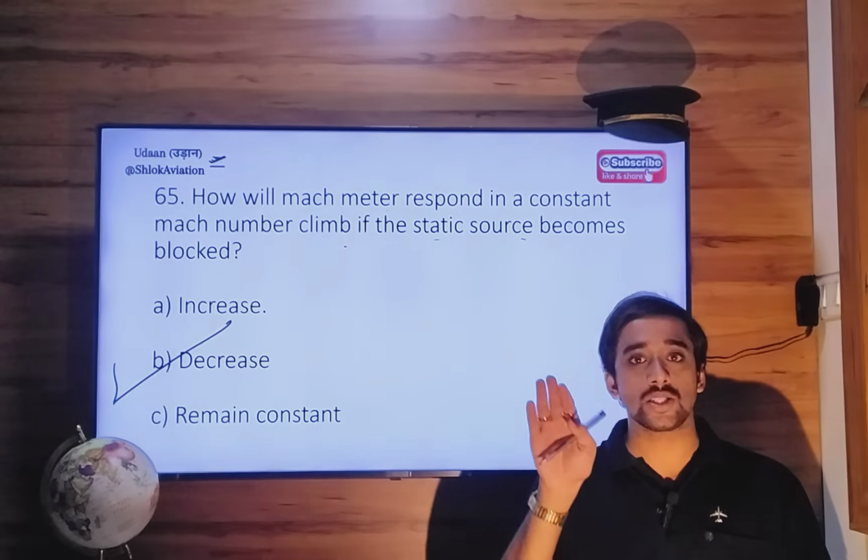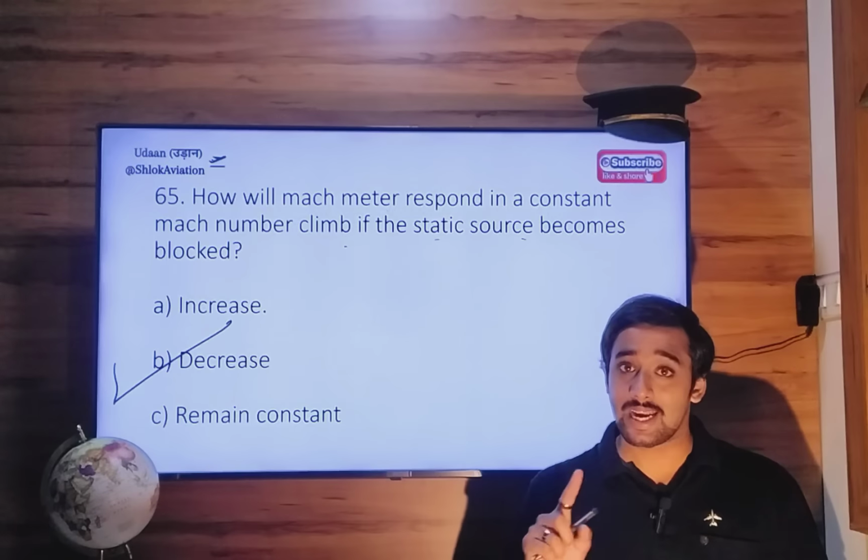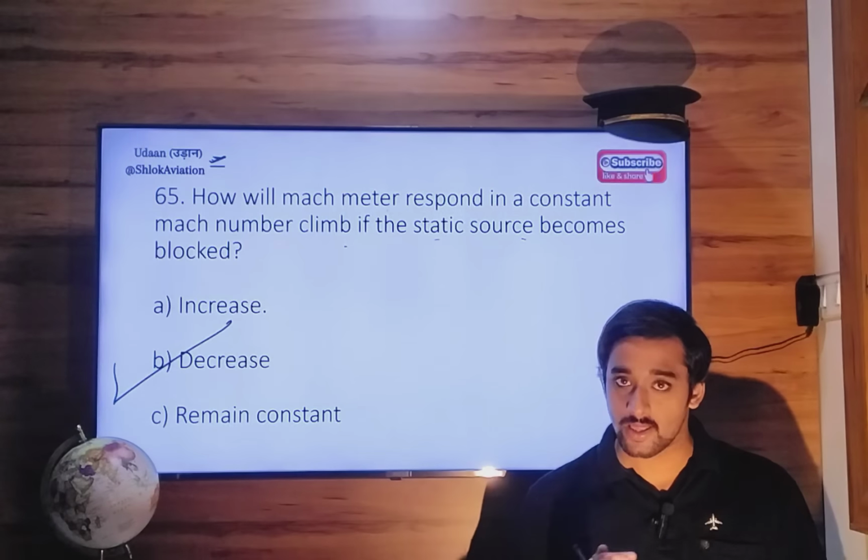You will be flying at a constant Mach number of 2.0. That's fine. But since the static port is blocked, the indication given to you will be a lesser one.